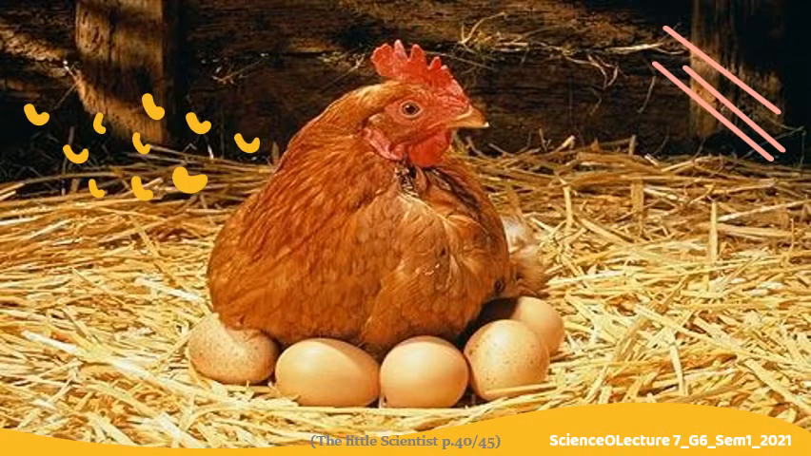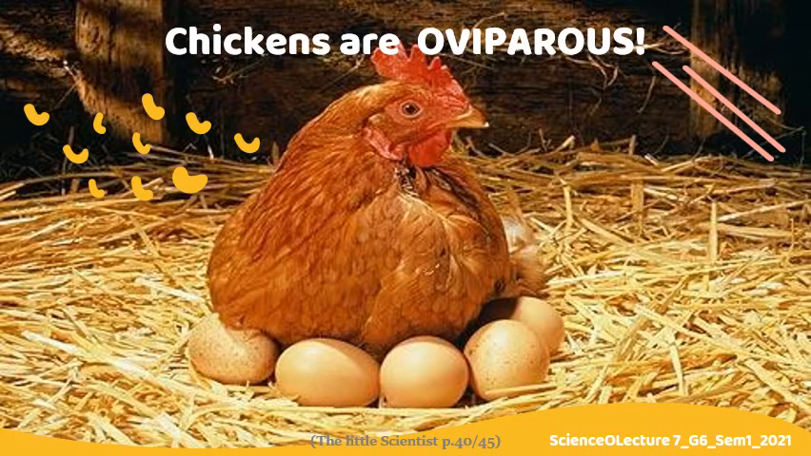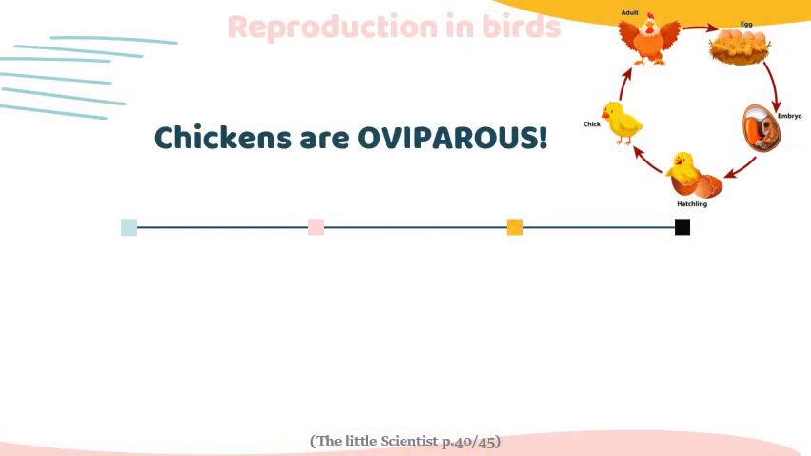What about chickens? Do chickens give birth to young alive? Are they viviparous? No, they're not. Chickens are oviparous. They lay eggs. But how does reproduction in birds happen?